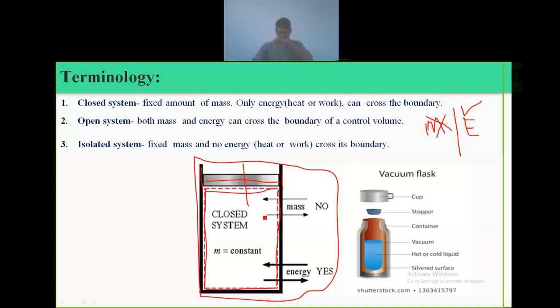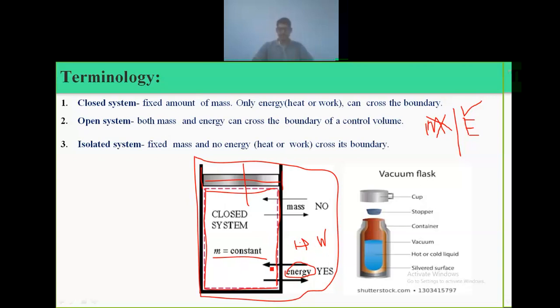So mass will remain constant and only energy can be transferred, in the form of heat or in the form of work, as heat and work are forms of energy.